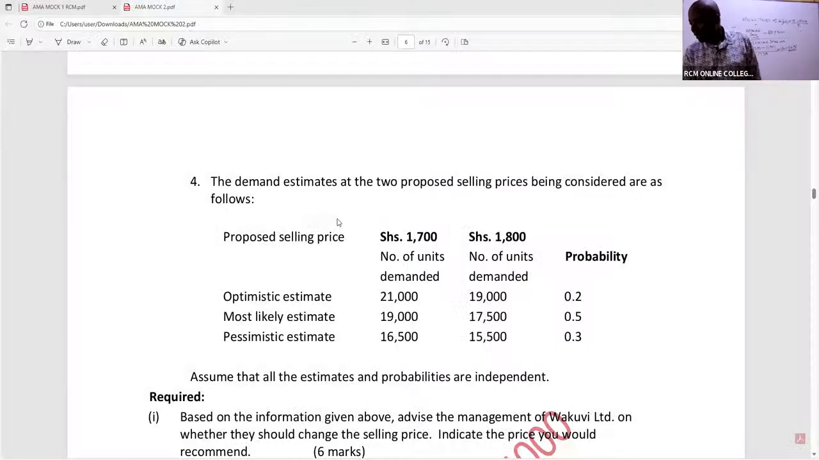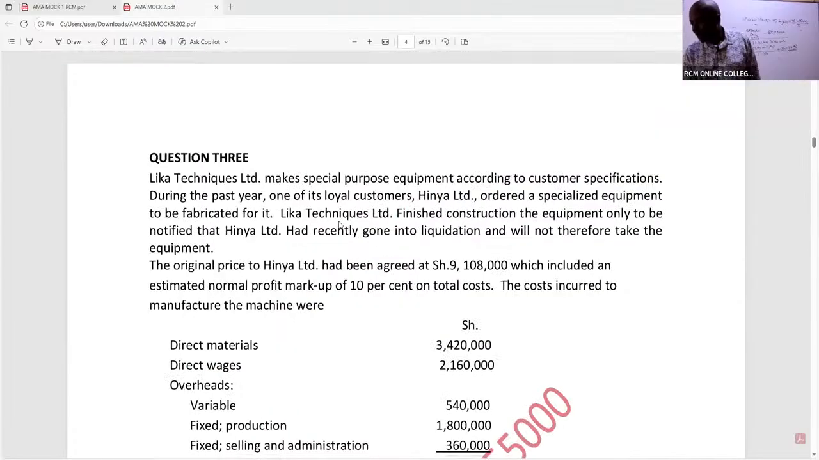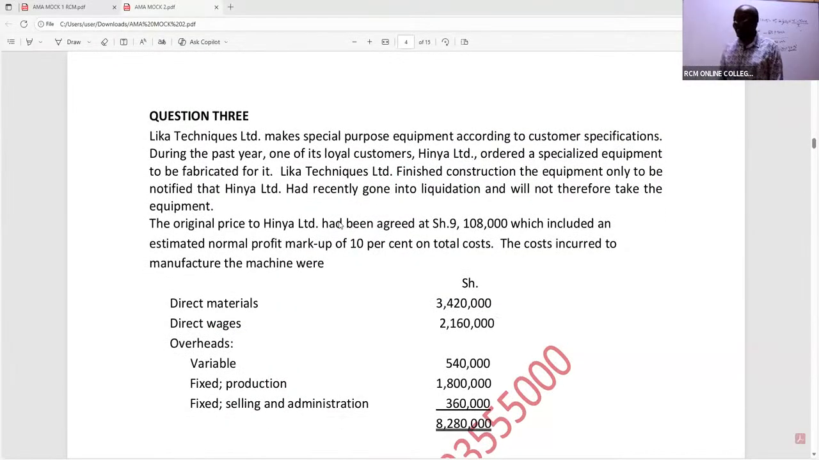So the only question we haven't done here, I think, is question number 3. Question number 3: Liquor Techniques Limited makes special purpose equipment according to customer specifications. During the past year, one of its loyal customers, Hinya, ordered a specialized equipment to be fabricated for it.